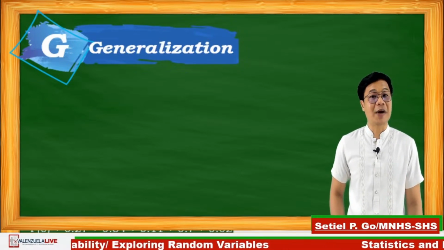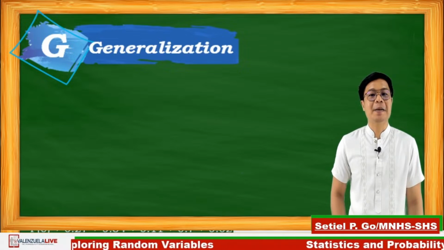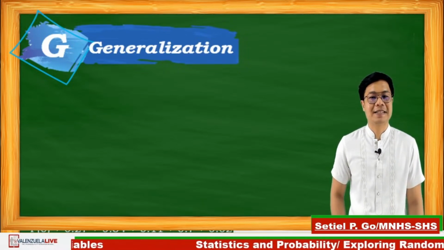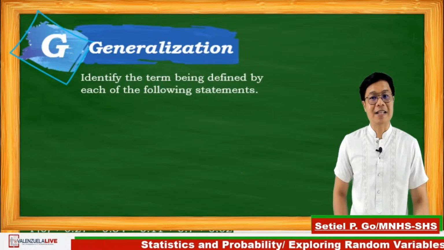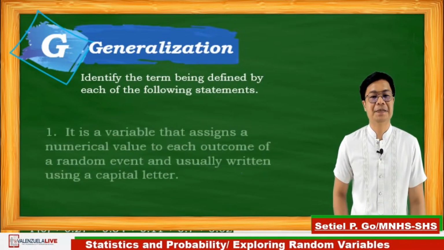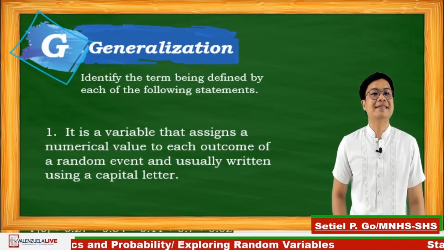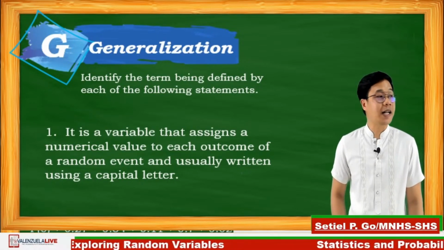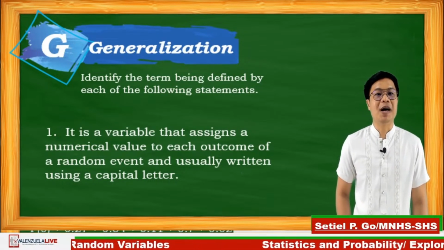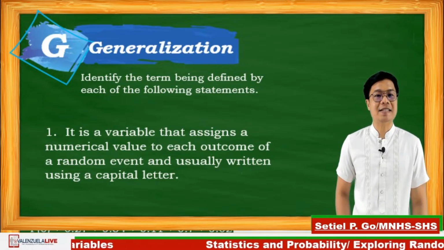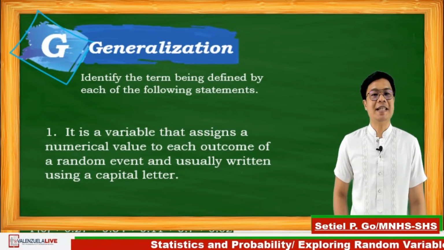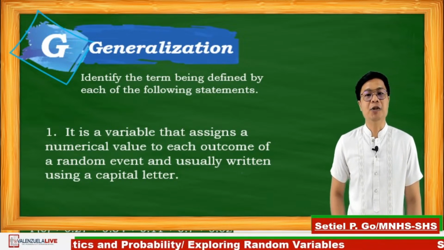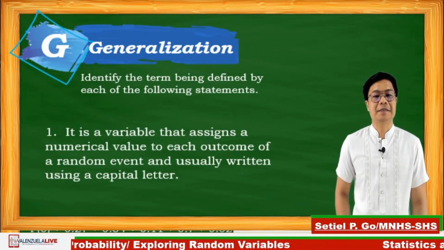I think you are ready to answer the following questions based on the discussion a while ago. You can key in your answer using the comment box below. Let's have number 1. You're going to identify the term being defined by each of the following statements. Number 1, it is a variable that assigns a number of values to each outcome of a random variable or random event and is usually written using a capital letter.